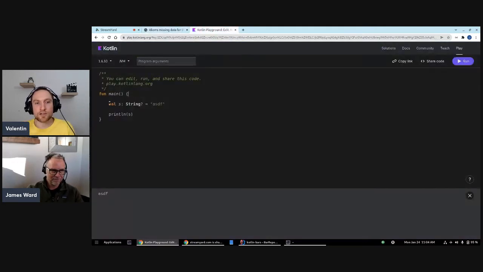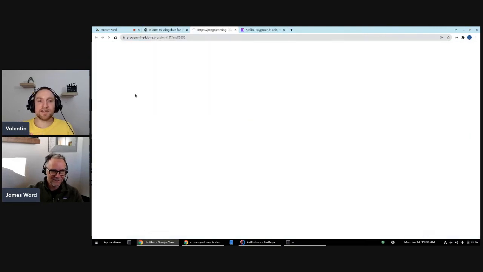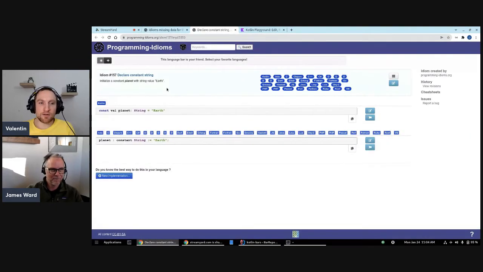If you go back to the idiom page, you can click the button View Full Idiom just above there, so we can check that out. Right now there exists only one contributed Kotlin implementation. Sometimes we have several of them, and it's fine. But here that's the only one we have, which combines the keyword const and the keyword val.